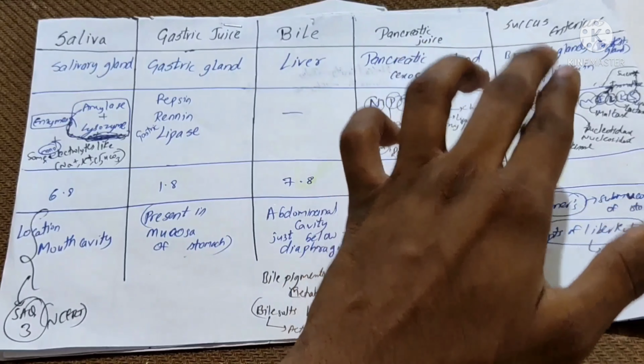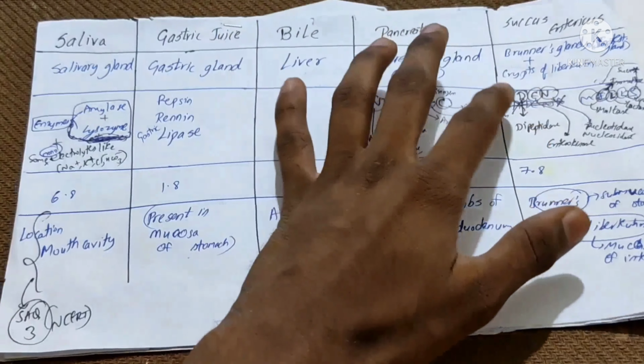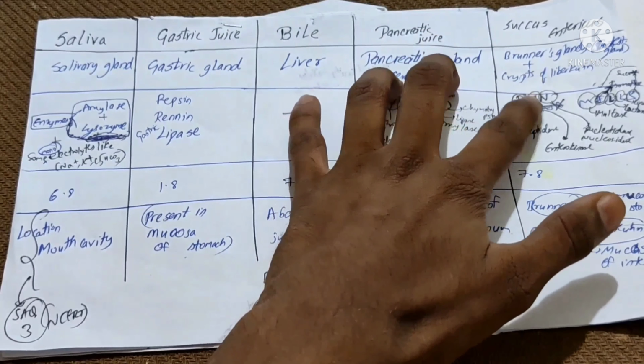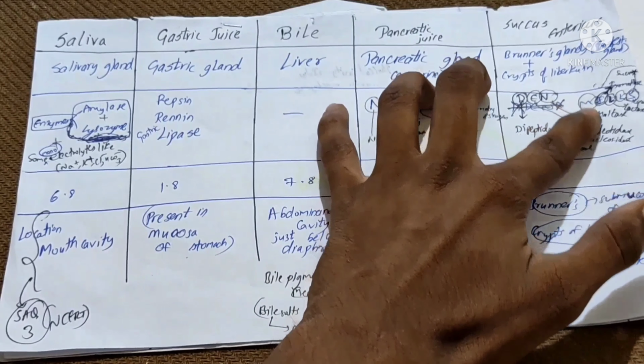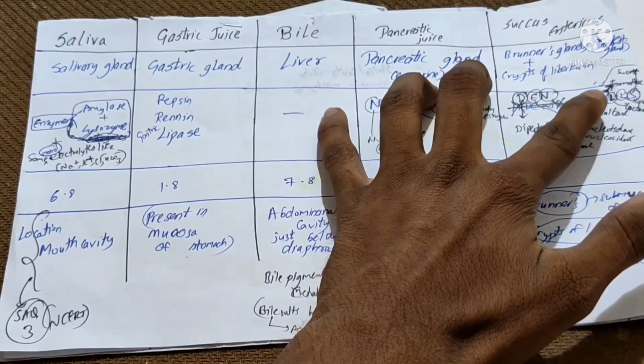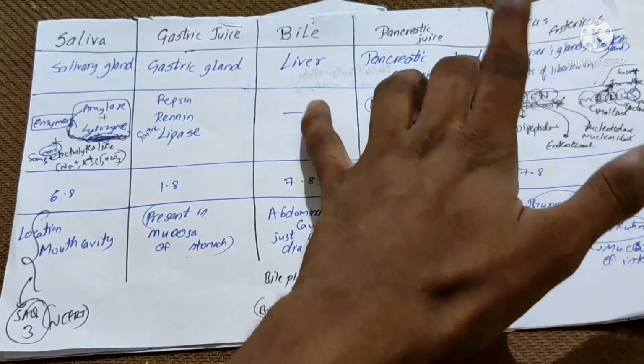The trick to remember the enzymes is DENMILLS. Just remember as if it's a Hollywood heroine name. Okay. D means dipeptidase, E means enterokinase, N means nucleotidase or nucleosidase, M means maltase, I means isomaltase, L means lactase, L means lipase, and S means sucrase.